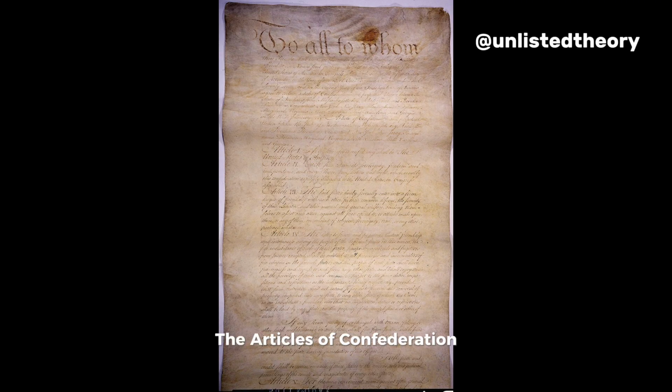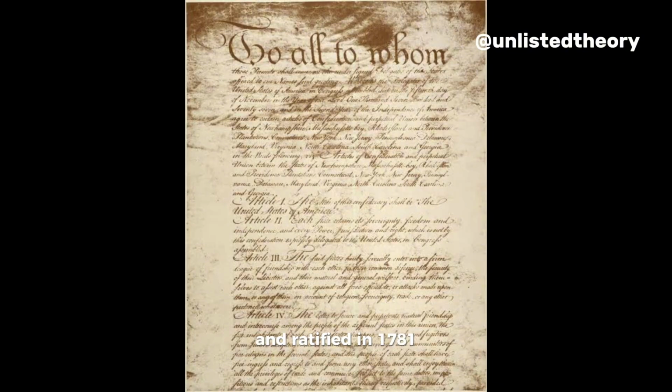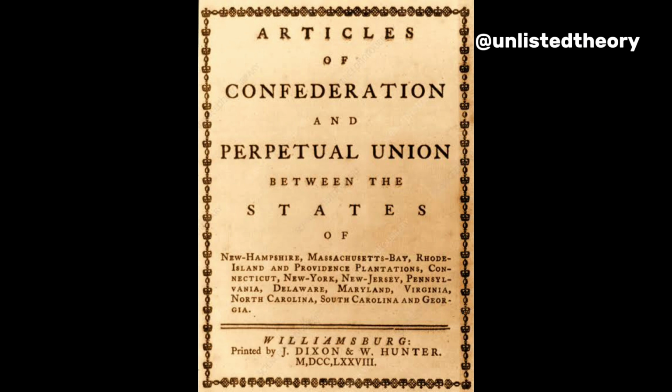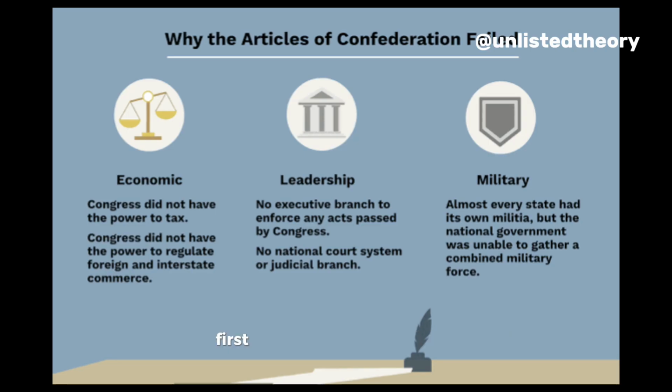8. The Articles of Confederation of 1781. The Articles of Confederation, adopted in 1777 and ratified in 1781, were the first Constitution of the United States. They served as the nation's governing document until the adoption of the current U.S. Constitution in 1789. The Articles aimed to create a confederation of sovereign states while maintaining their independence. Key features of the Articles of Confederation included: First, limited central authority.